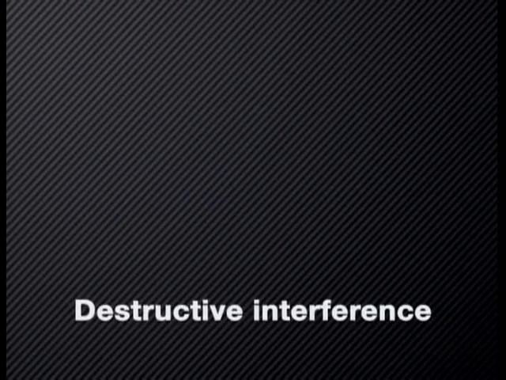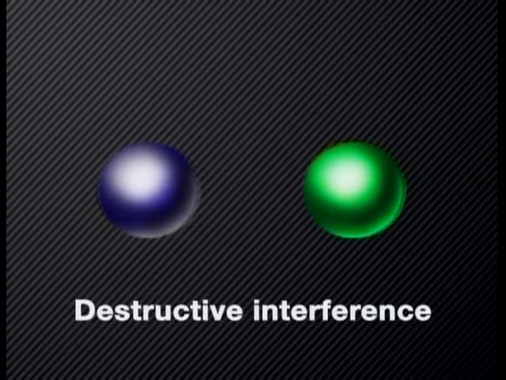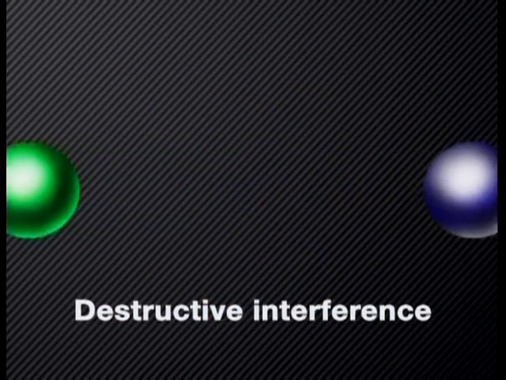Now, can you imagine what would happen if two billiard balls interfered destructively with each other during a collision? When billiard balls collide with one another, we would have no billiard balls for a moment. But then they would reappear and continue to move just as they were moving before. But this doesn't happen. Only pulses and waves can experience interference. Particles like billiard balls clearly do not behave like pulses and waves.